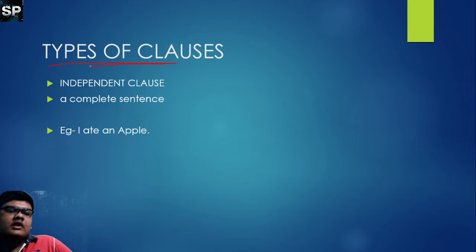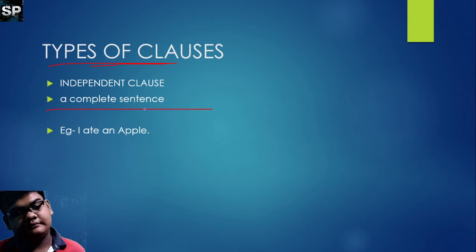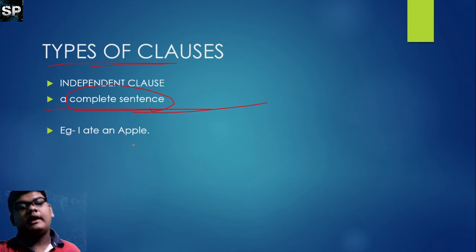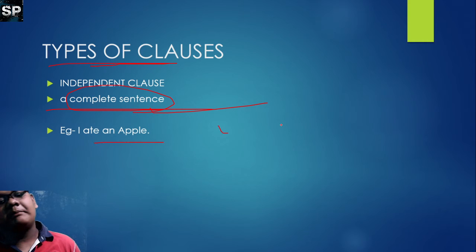What are the types of clauses? Independent clause and dependent clause. What is an independent clause? A complete sentence. Example: I ate an apple.